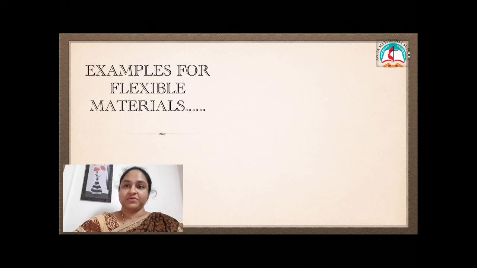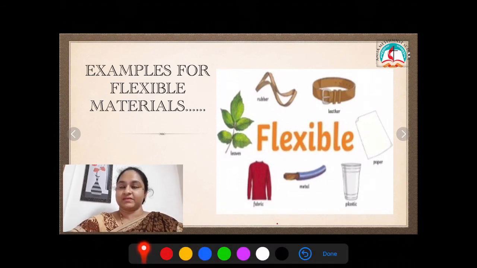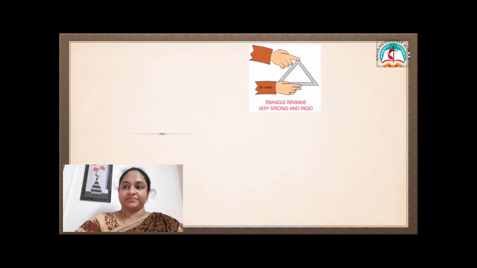Now we will see a few examples for flexible materials. You can see a leaf, rubber band, leather belt, a fabric and a wire. Then you have a plastic use and throw cup and a paper.